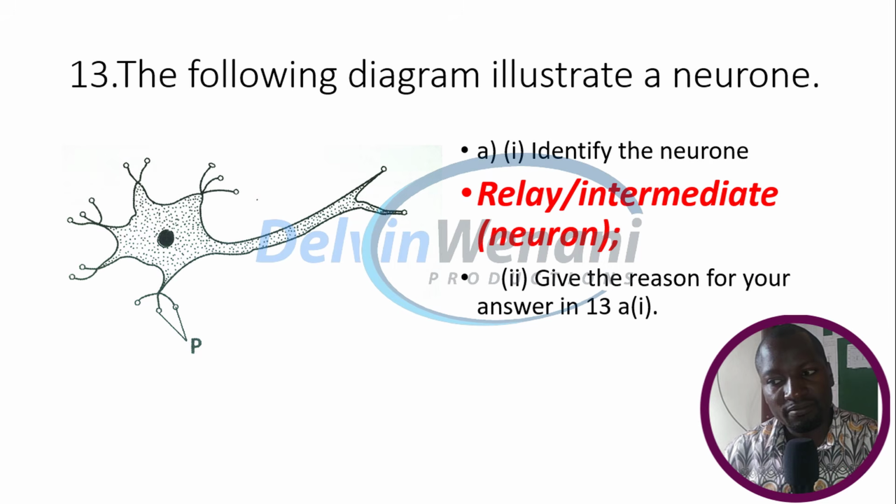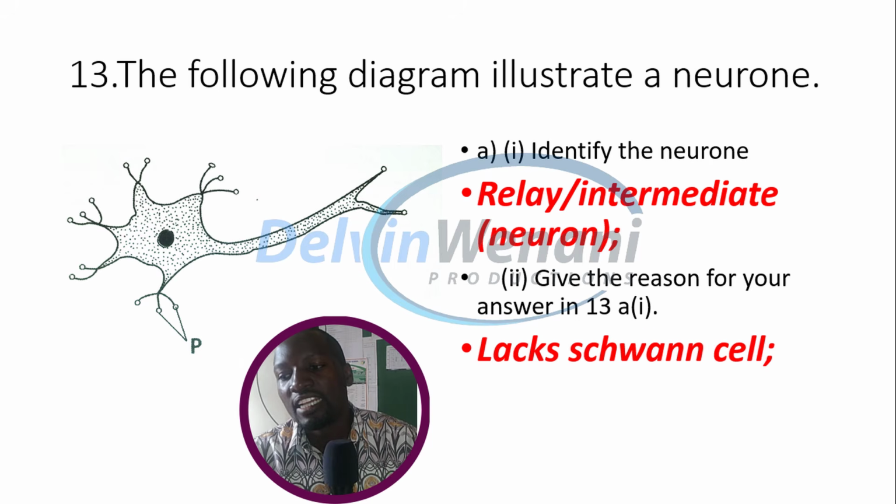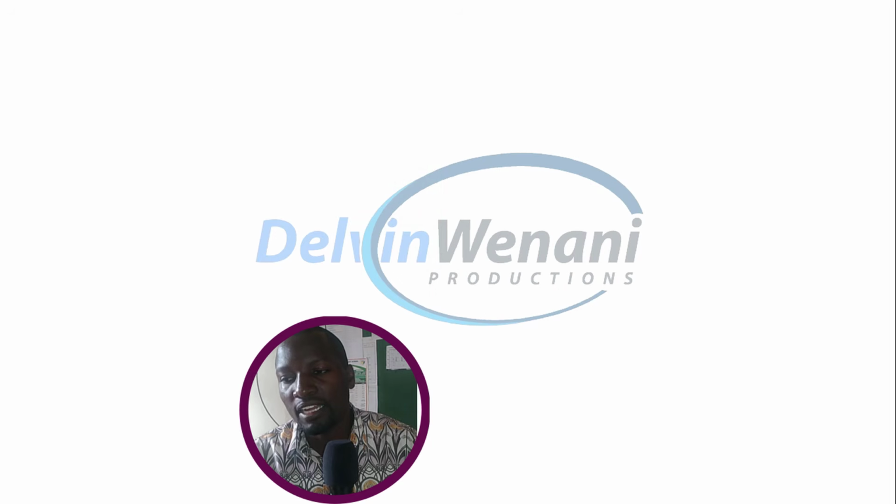Why? Give a reason for your answer. Why are we saying it's a relay? This is because it lacks Schwann cell.